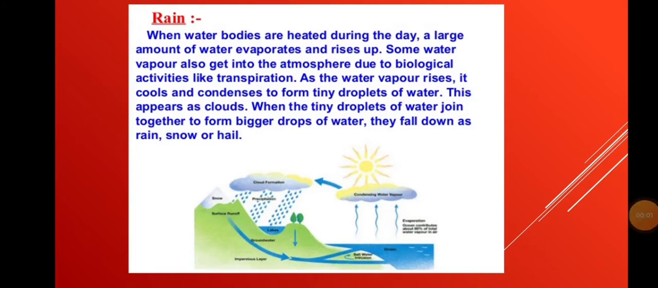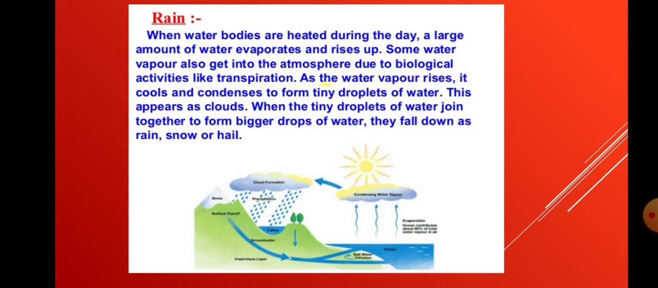The atmosphere also plays a vital role in the formation of rain. When the water bodies are heated during the day, a large amount of water evaporates and rises up. And some water vapor also gets into the atmosphere due to biological activities like transpiration.